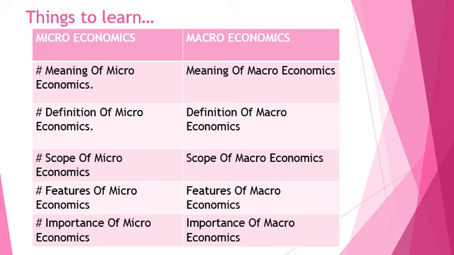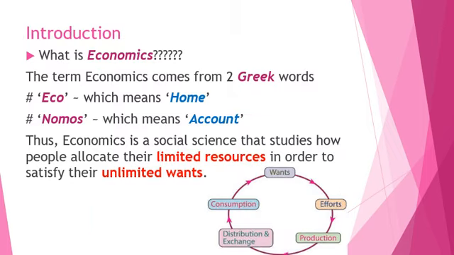Thus, in order to understand both the microeconomics as well as macroeconomics, you are supposed to understand the very first part of it, that is microeconomics.